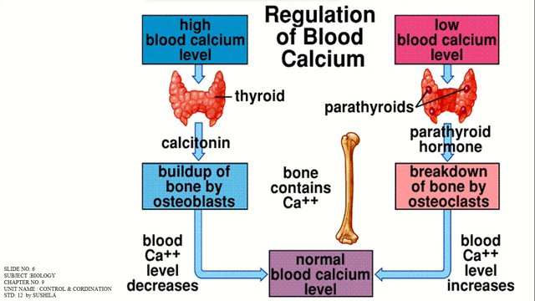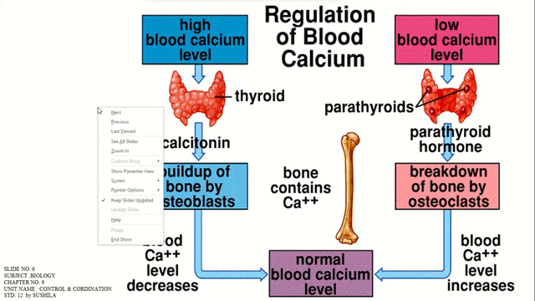And here, if there is a low blood calcium level, the parathyroid gland acts for the breakdown of bone by the osteoclasts. If the concentration is lower, it will increase the blood calcium level and regulates our bone part, right? If the body requires an increased level of calcium, at that time the parathyroid hormone acts. If our body wants to decrease the calcium level, which one will act? Thyroid hormones, right?